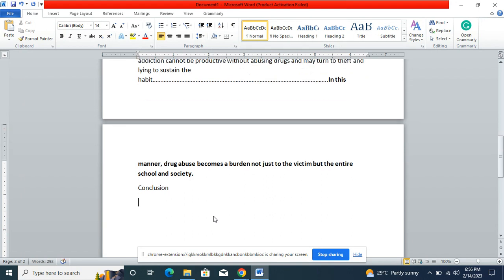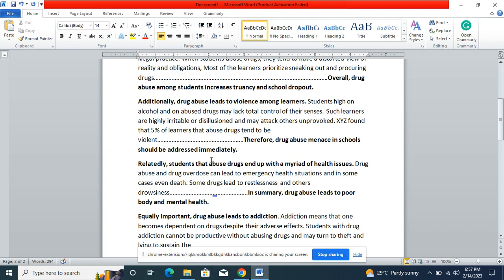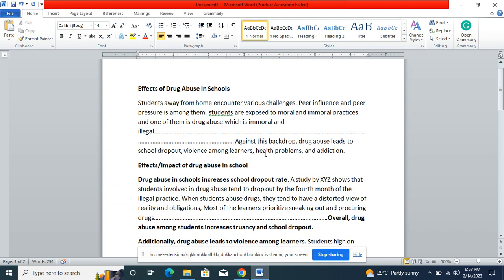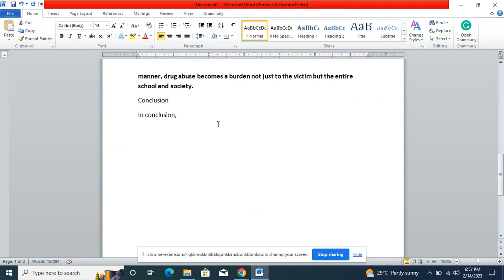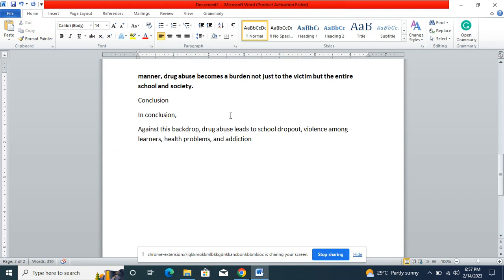In the conclusion, you are summarizing whatever you have discussed. You can start with the word conclusion or in summary, and then you summarize the key body points. The first thing in the conclusion, you must come here and restate your thesis statement. So let me paste it here so that I restate. You can come here and restate and say,